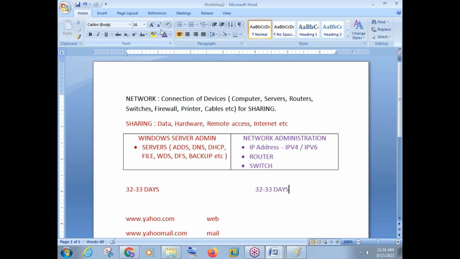Okay, but still, if you want to make your career easier, if you want to understand things in a better way, after 5-7 years maybe some other technology can come. But whatever technology comes after 5-7 years will be related to server administration, ADDS, DNS, DHCP, and network administration, like whatever we learn in IP address, router, and switch. So if you're planning a career for the next 12, 15, 20 years, the next 35 days, 40 days are the most crucial for you. The concepts that you're learning in server and network will be with you for the next 20 years or whatever time you work.